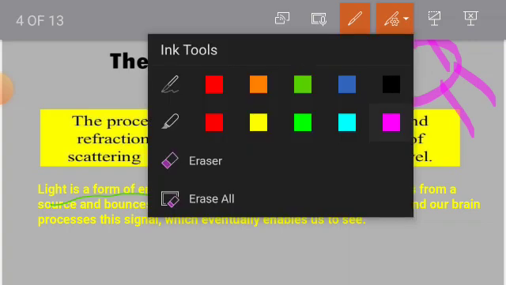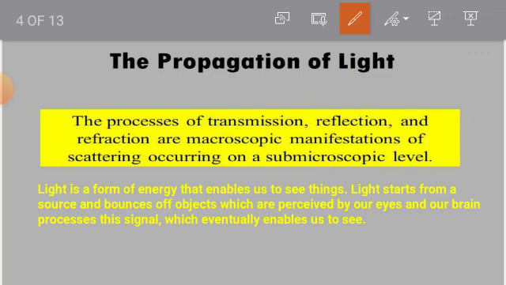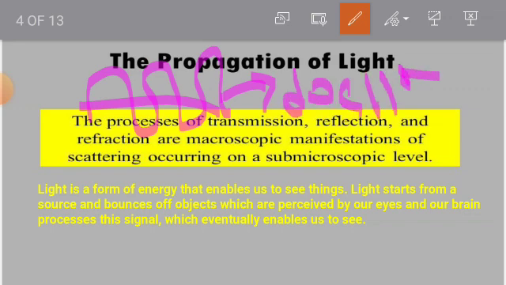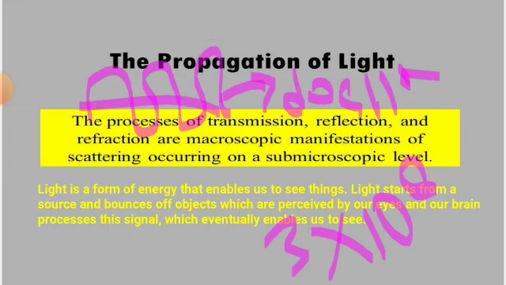And what is the propagation of light? Now it's looking so messy. Let me just erase it. Now it's done. Yeah, it's looking good. So the propagation of light refers to the manner in which electromagnetic waves transfer their energy from one point to another. What are electromagnetic waves? Electromagnetic waves are waves that do not require a medium for traveling. They travel with a speed of 3 multiplied by 10 to the power 8 meters per second. This is the speed of electromagnetic waves. Examples include infrared waves, microwaves, radar waves, UV waves, gamma rays, and a lot of other examples.